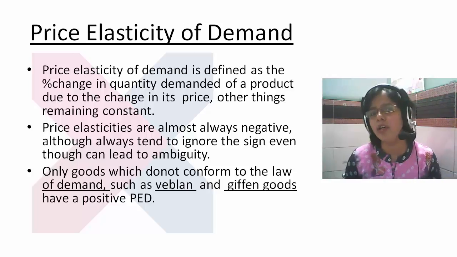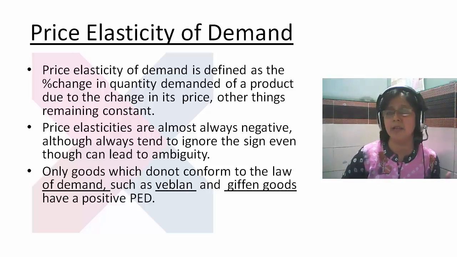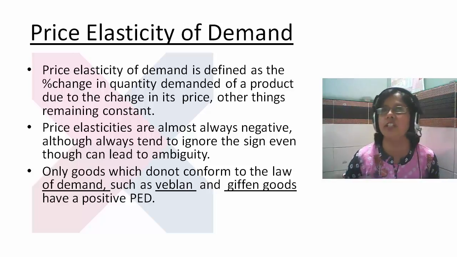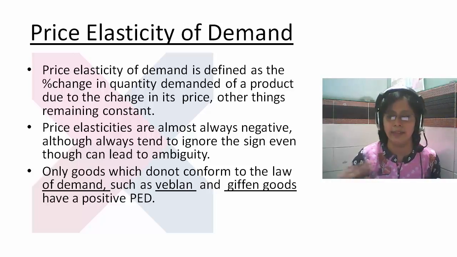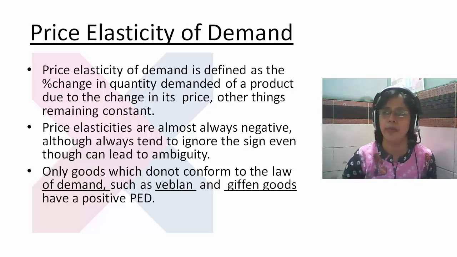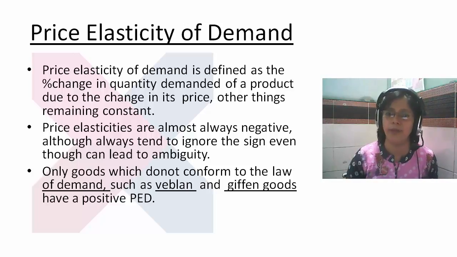And the formula of the price elasticity of demand is the percentage change in the quantity demanded of a product due to the change in the price. Price elasticity depends upon the price of the product as well as the income of the consumer as well as the quantity which they consume.